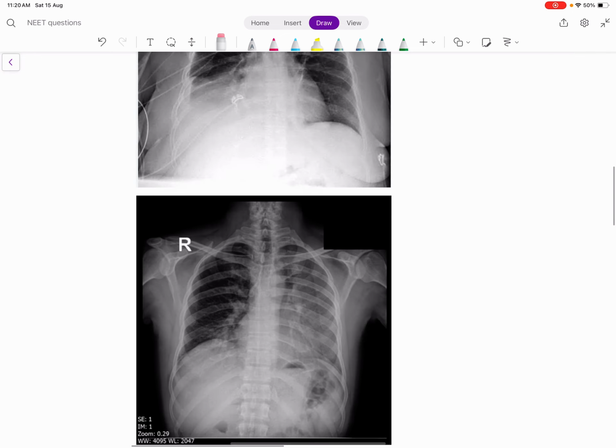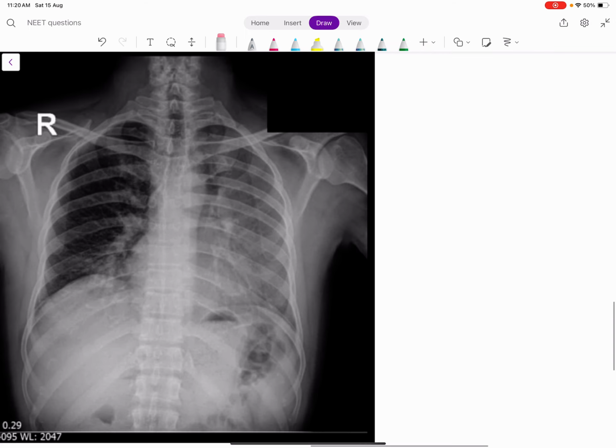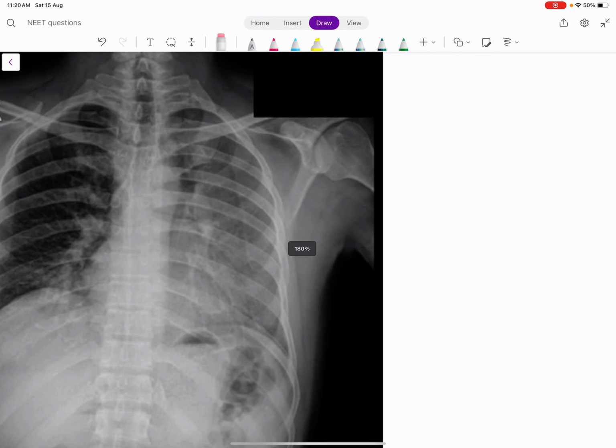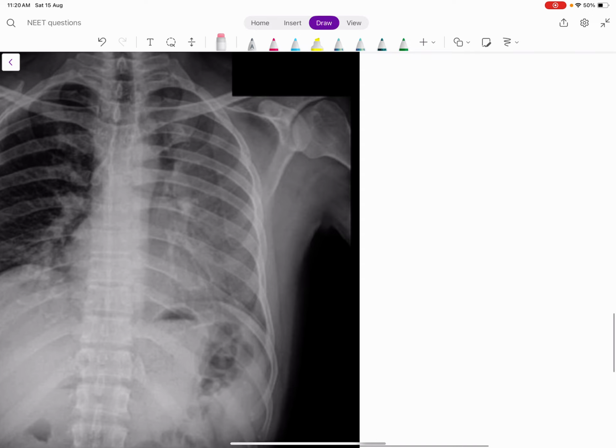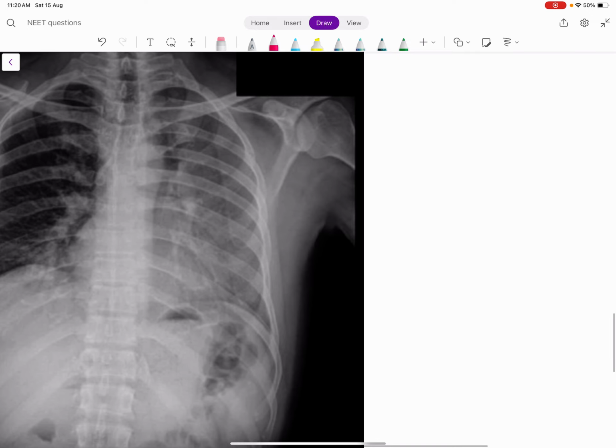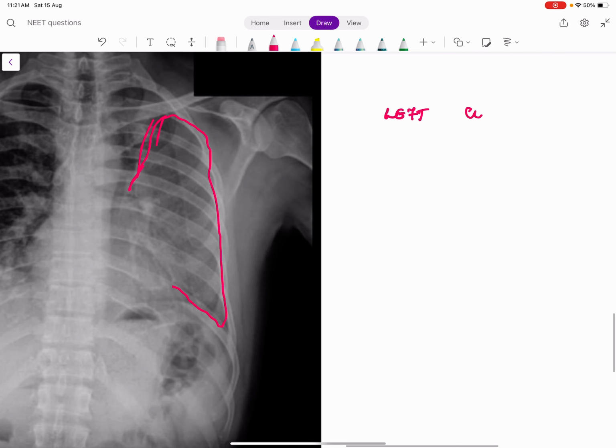So I showed you the image of middle lobe. Now what is this one? May look challenging. So here the opacity is in the left side, correct? There's the left side opacity. It looks like the entire left lung is affected. There is no air bronchogram. So this is the left. Left has only two lobes, right? Upper lobe and lower lobe. This is definitely a collapse because there is no air bronchogram.